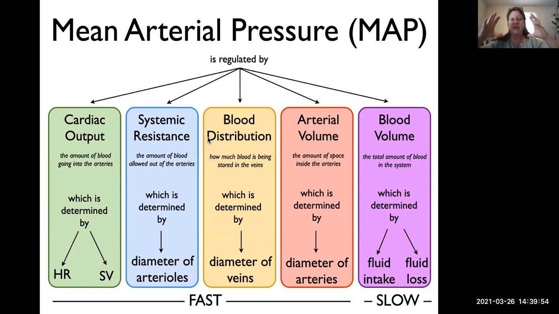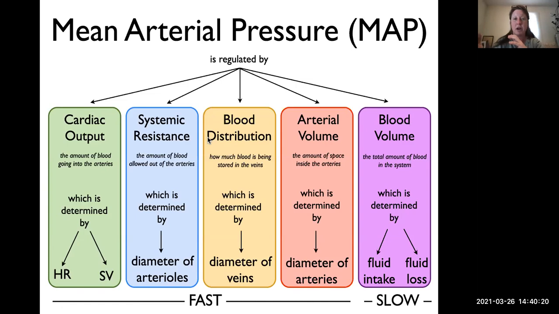If the veins constrict, then they're not going to hold as much blood as they were before, and that blood has to go somewhere. That blood is then pushed towards the heart, through the heart, passing through the pulmonary circulation first, into the systemic arteries, and increasing the volume of blood in the systemic arteries, which